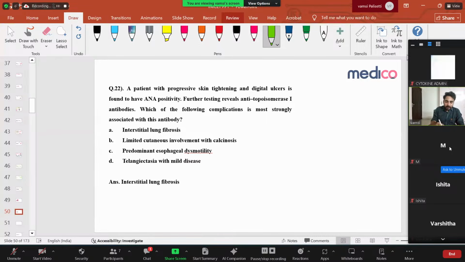Let us see, a patient with progressive skin tightening and digital ulcers. Progressive skin tightening is sclerosis of the skin. Small digital ulcers are found, with ANA positivity. Further testing reveals anti-topoisomerase antibodies. Which of the following complications is most strongly associated? What is the question asking? Progressive skin tightening is sclerosis. Digital ulcers again, you'll have Raynaud's phenomenon. So the examiner is talking about systemic sclerosis. One or two points regarding systemic sclerosis are very important.